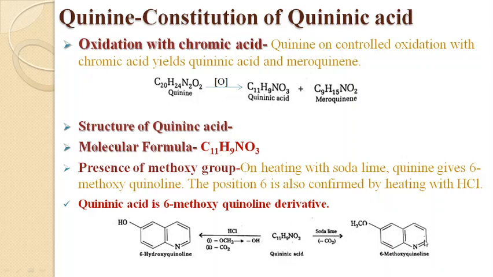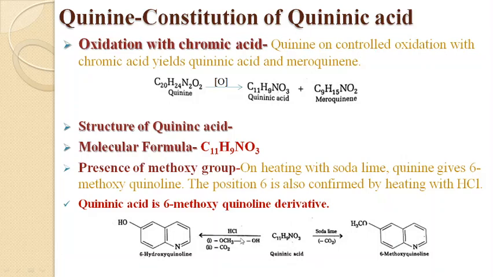As you can see, 1, 2, 3, 4, 1, 2, 3, 4, 5, 6. This is the 6th position of methoxy group. The second reaction, which also confirms the presence of methoxy group at position 6, is on heating with HCl.